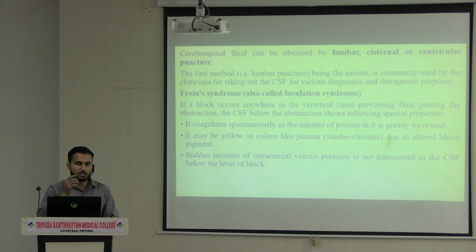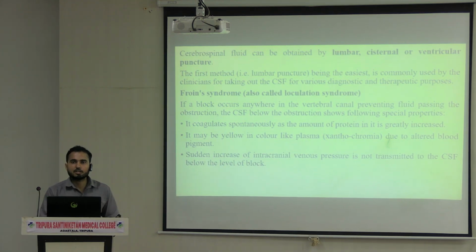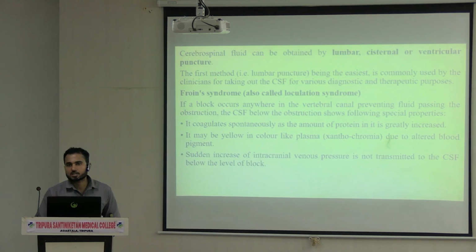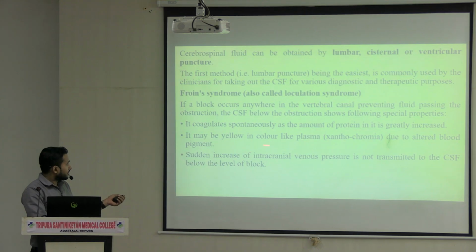Because obstruction is there, it is not going out into the venous system, accumulation will take place, and as a result the composition of the CSF changes. The amount of protein accumulates in the CSF and the color of the CSF will change. You can see the color of the CSF may become yellow.